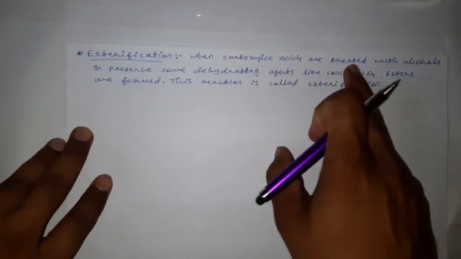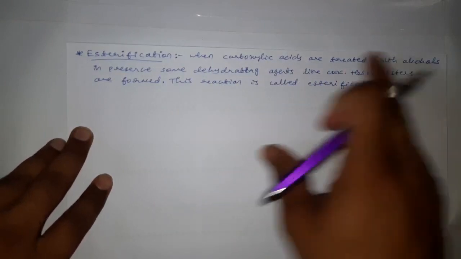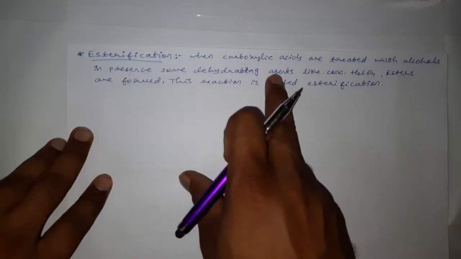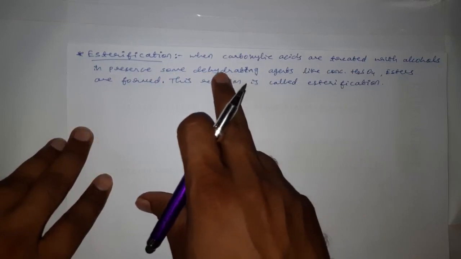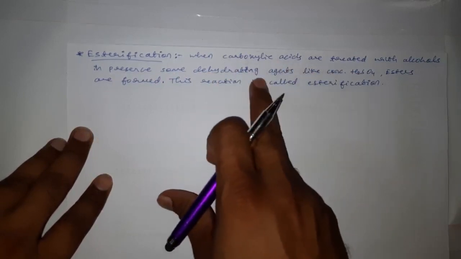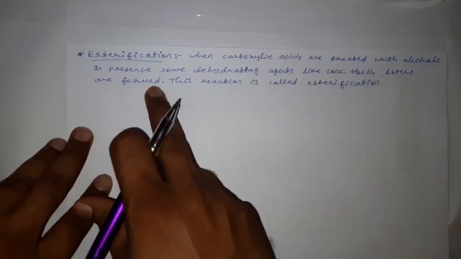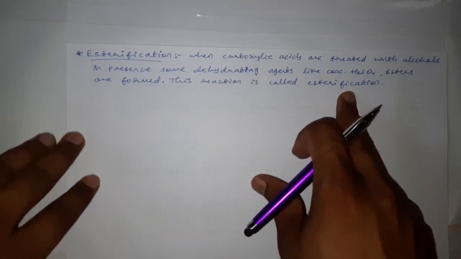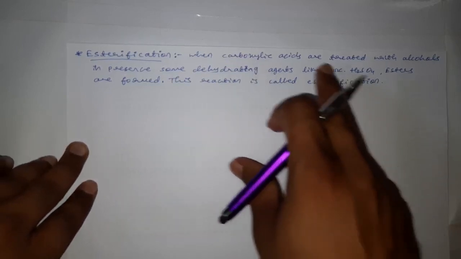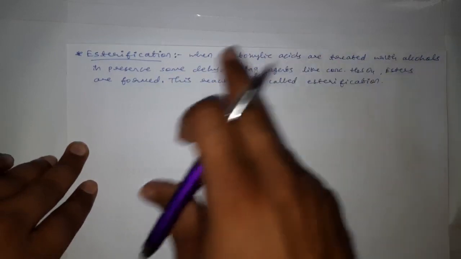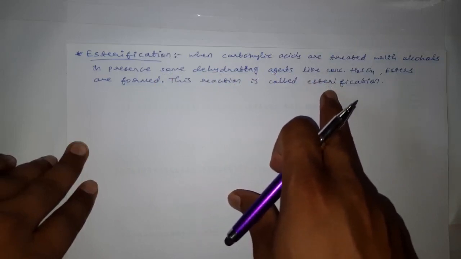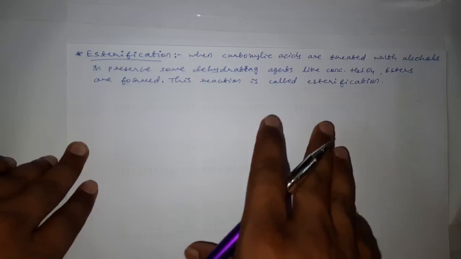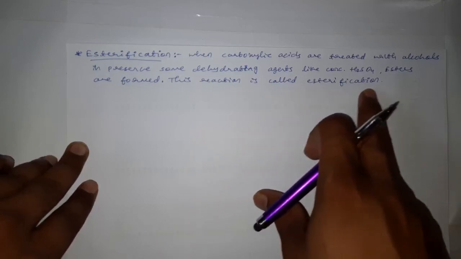Okay, what do you mean by esterification? When carboxylic acids are treated with alcohols in presence of some dehydrating agents like concentrated H2SO4. Dehydrating agents means these agents will remove water. Esters are forming, and the process of formation of esters by this reaction is called esterification. Esterification can be defined as when the carboxylic acids are treated with alcohols in presence of some dehydrating agents like concentrated H2SO4, esters are forming, and this reaction is called esterification.